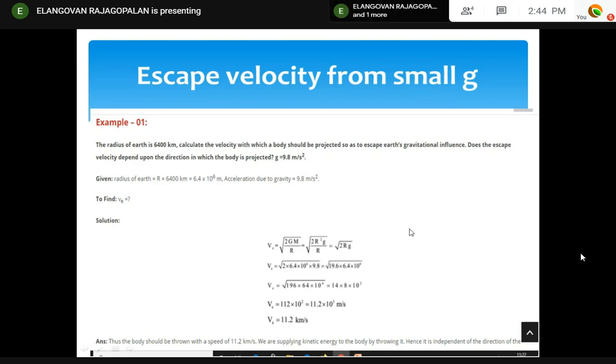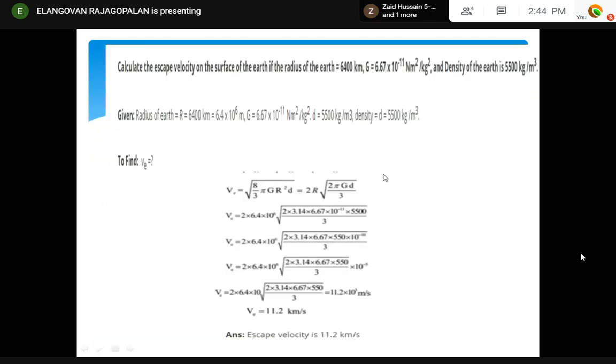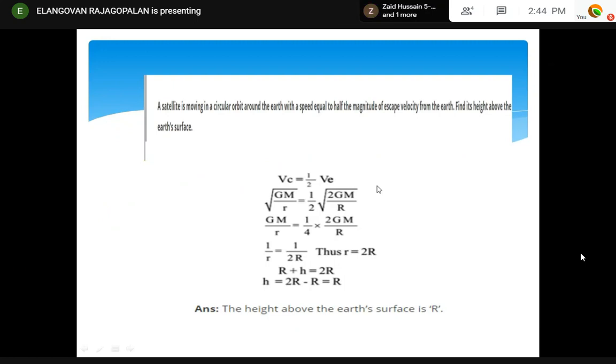The radius is the radius of the Earth where you are rotating. Don't worry about this. This is the only difference: a circular orbit right above the Earth's surface.